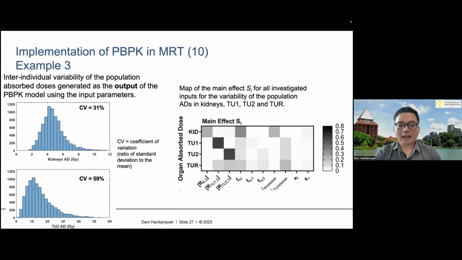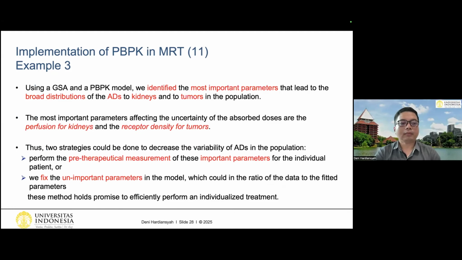As you can see, for the tumor, the most important one is the receptor in the tumor itself. And for the kidney, the most important ones are the flow to the kidney and also the receptor in the kidney. So therefore, using a GSA and a PBPK model, we identified the most important parameters that lead to the broad distribution of the absorbed dose to kidneys and tumor in the population. The most important parameters affecting the uncertainty of the absorbed dose are the perfusion for kidney and the receptor density for tumors. Then how can we implement this in the clinic?